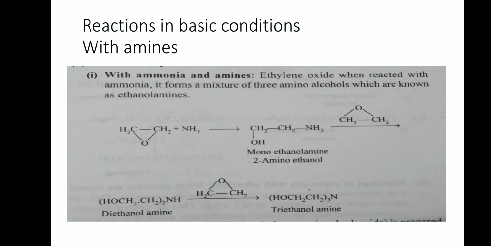There is one hydrogen at nitrogen. So similar reaction can take place to give triethanolamine. Now there is no hydrogen at nitrogen, so further reaction is not possible. But you can have choline formation in aqueous solution.